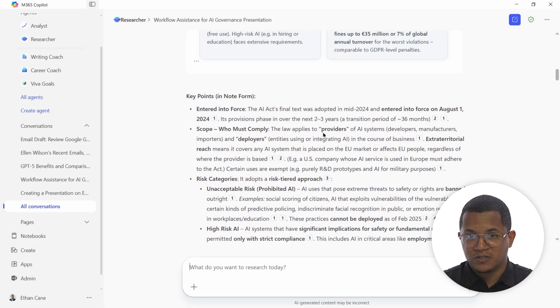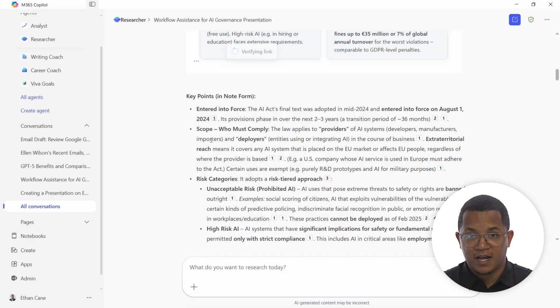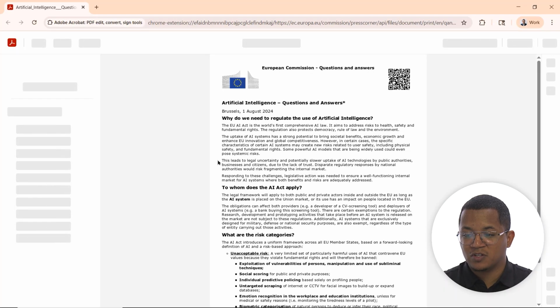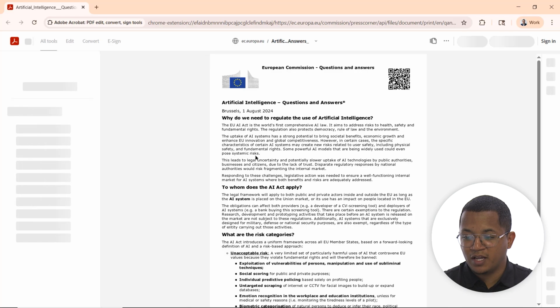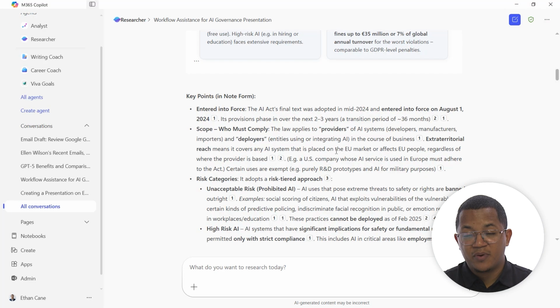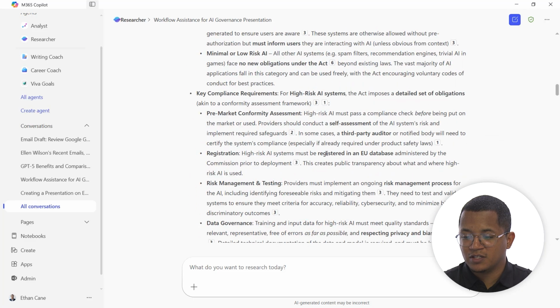But the beautiful thing about Researcher, which separates it from the default search, because I could have just asked Copilot this question, is that Researcher is focused on getting me peer-reviewed resources. So it's not just looking up basic articles, it's looking for scholarly articles, actual links to the specific locations and people that are putting this law into practice. For example, if I click on this link, it brings me to the main PDF that the European Commission created about artificial intelligence. So you're getting peer-reviewed resources, scholarly articles, straight from the source information.